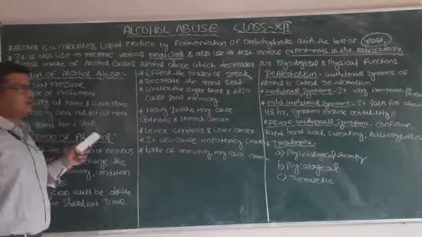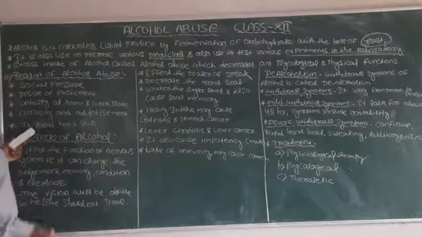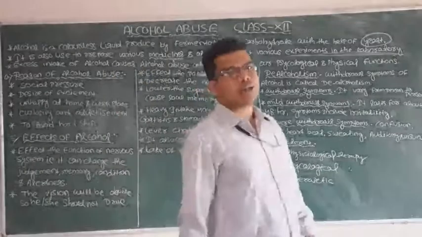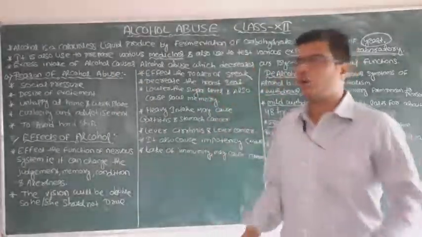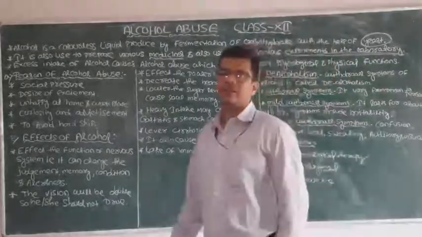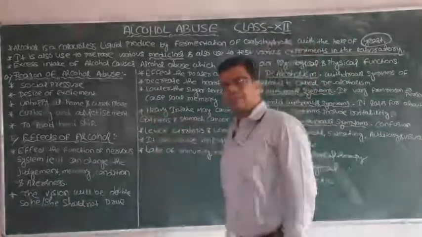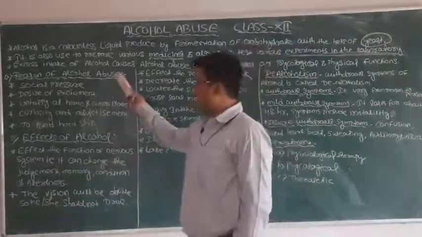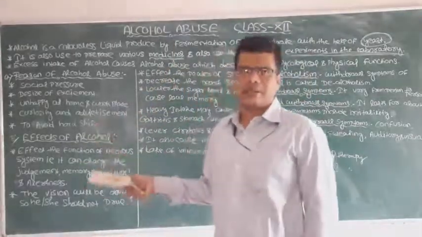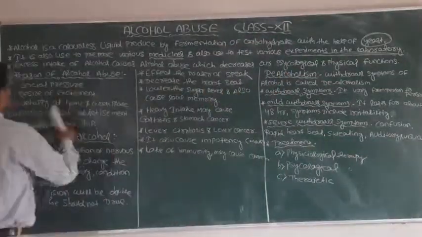What is the use and what is the side effect when a person takes an excess amount of alcohol? Next, why does a person start taking different types of alcohol? What are the reasons? Some reasons I can give, and there may be other personal reasons, but theoretically it is social pressure.